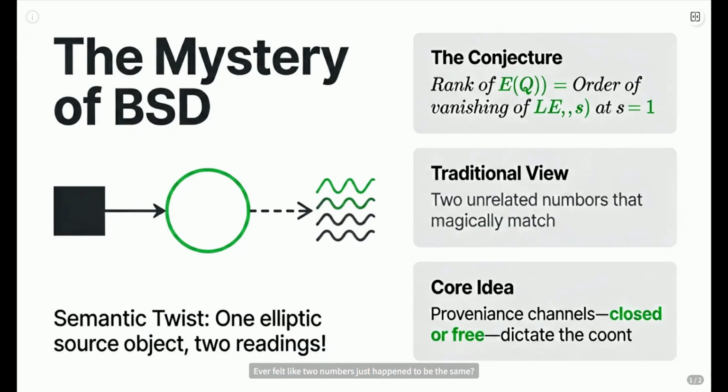Ever felt like two numbers just happened to be the same? The Birch and Swinnerton-Dyer conjecture is that feeling but for math. Rank equals vanishing order. Why? This talk flips the script. It's not two numbers matching but one object being read in two ways. We're diving into that source.